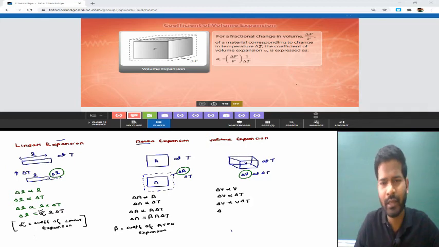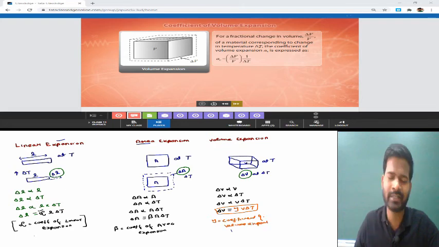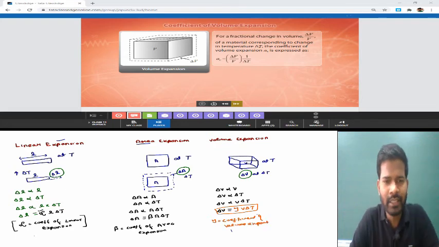And delta V, removing the proportionality sign, we get an equal sign, and it gives us gamma as a proportionality constant: delta V equals gamma V delta T. Now see what this gamma indicates. This gamma is simply the coefficient of volume expansion.